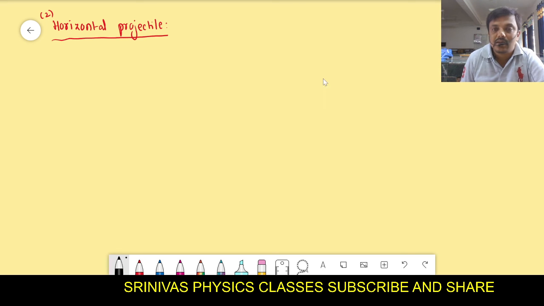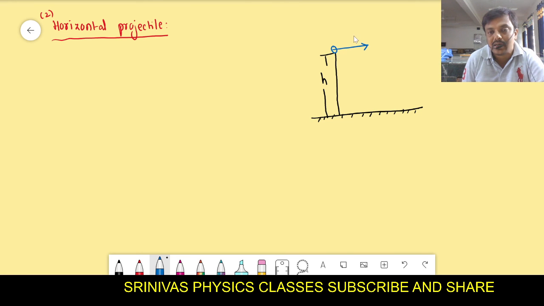Horizontal projectile means, for example, this is the top of a building. This is the ground and the building height is h. One object is thrown from the top of the building horizontally. Horizontal means parallel to the earth's surface. Whenever we throw it horizontally, it will follow this path and reach the ground here.